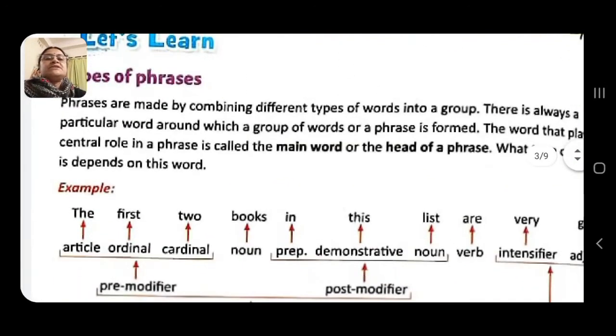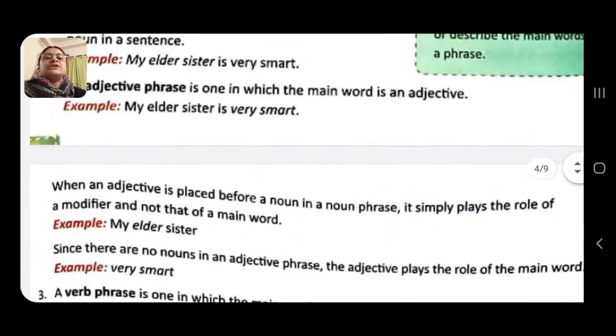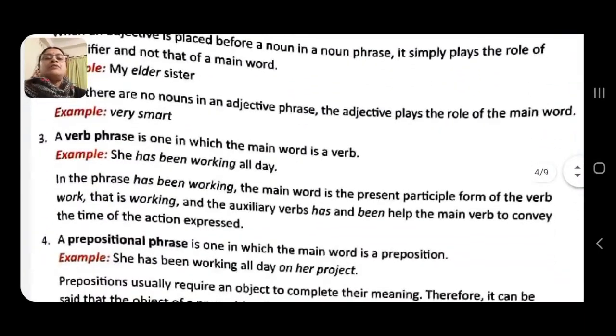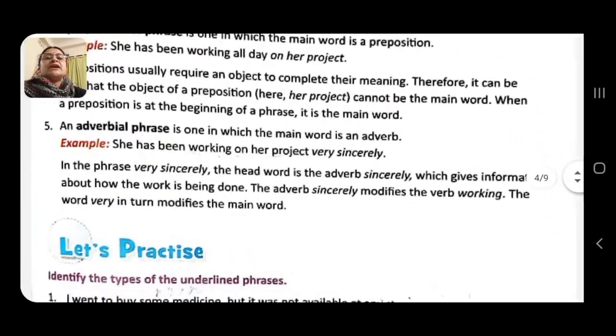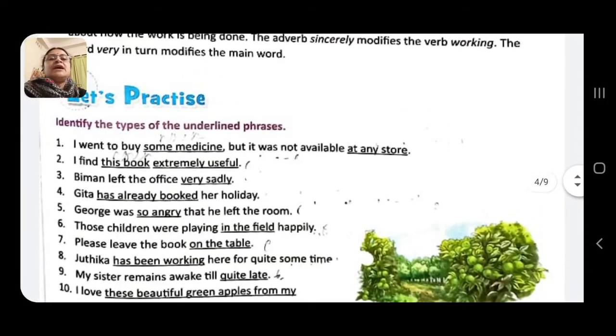Now types of phrases, as I already said, there are 5 types of phrases: noun phrase, adjective phrase, verb phrase, prepositional phrase, and adverbial phrase. Now come to this, let's practice part. See, identify the types of underlined phrases. At any store, I went to buy some medicine, but it was not available at any store.